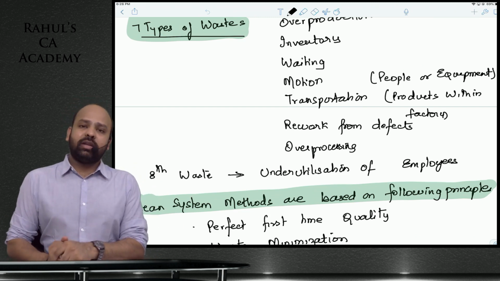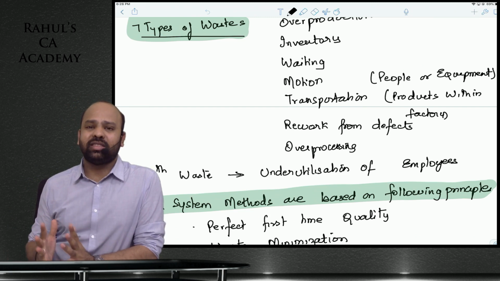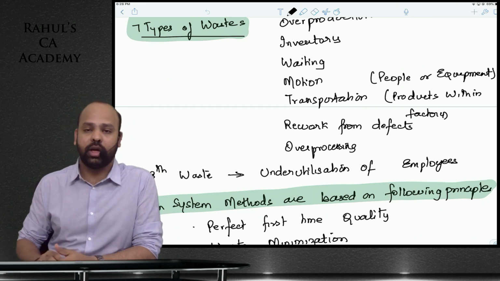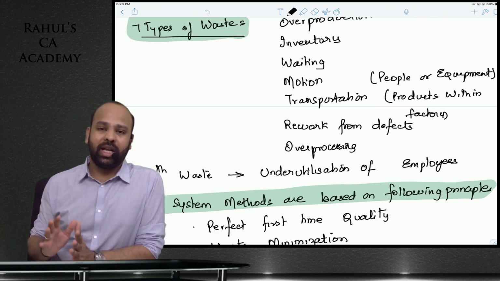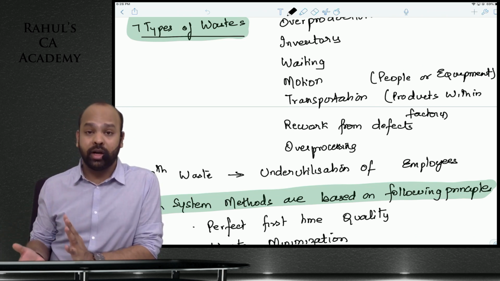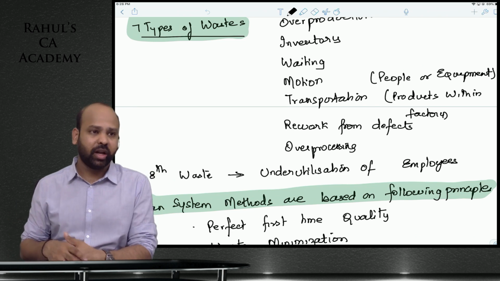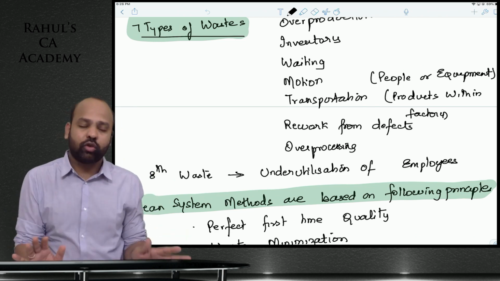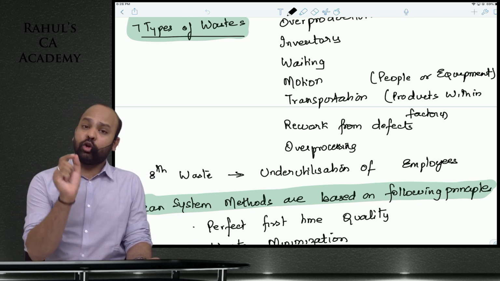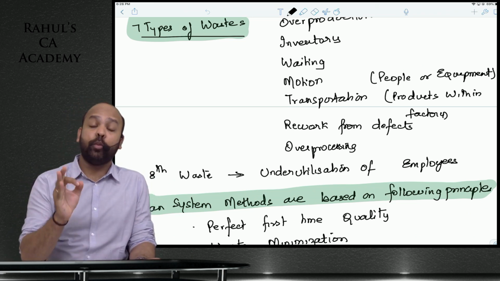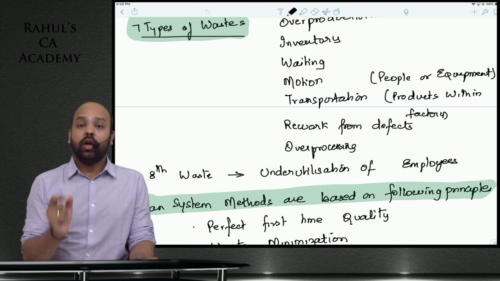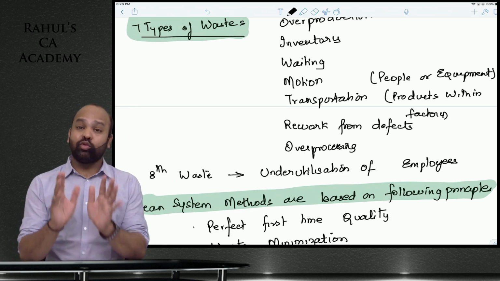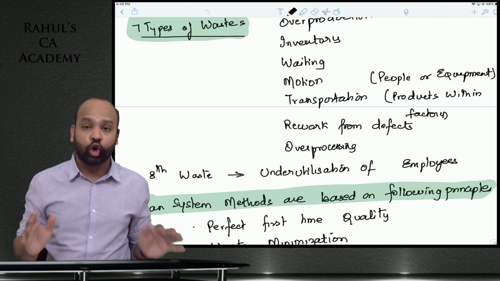So lean system is basically targeting all of this. Lean system will ensure that your equipment is properly utilized, not necessarily fully utilized, and there is lesser movement of people, lesser movement of equipment, lesser movement of inventory. You do not manufacture way too much inventory. You manufacture only what is required. You do not stock raw materials. All of these concepts would come under lean system, with an objective of minimizing waste without compromising on the quality of the product, without compromising on the value that will be added to the consumer. So this is what this chapter is targeting, removing all of these wastes.